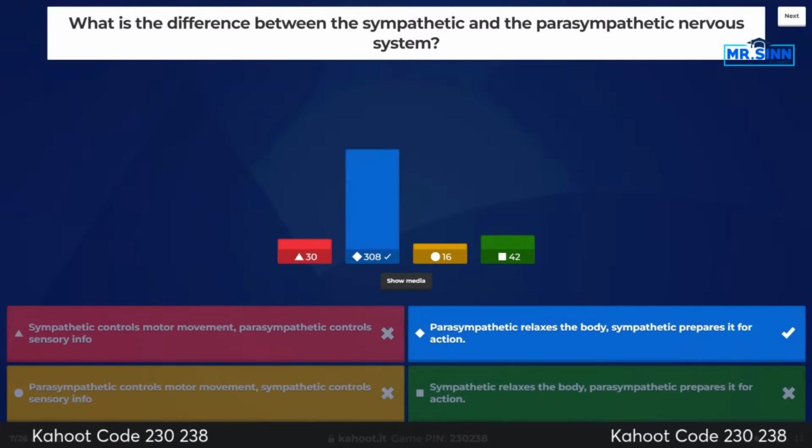Awesome. Remember too, when we're looking at this, the parasympathetic is the rest and digest. Another teacher from a different school, I unfortunately don't remember where, but I love the analogy of the parasympathetic. It's like a parachute. It slows your body down. Sympathetic is going to be our fight or flight. So remembering the difference between those two is important there. So hopefully that kind of helps with that.